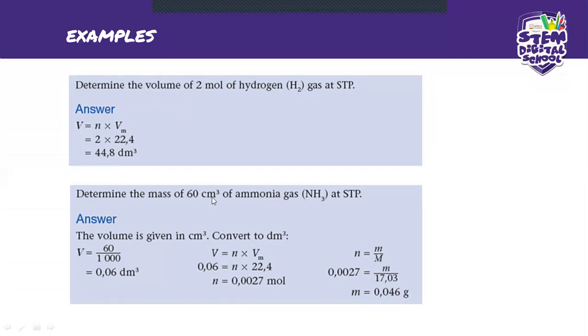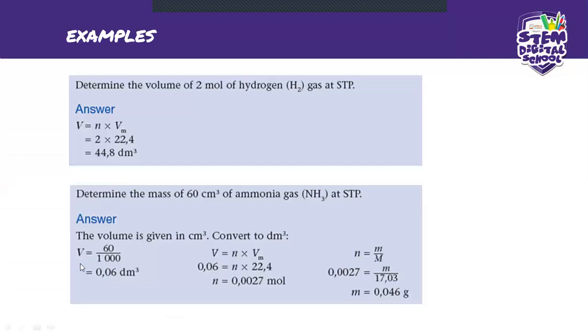Okay. So here's another one, but this one I think it's properly done. It says determine the mass of 60 centimeter cube of ammonia gas at STP. Okay, so ammonia gas is NH3. So the volume is given in centimeters. What do we do first? We convert it to the proper standard, okay? So in this section, when we work with volume, we're talking about dm cubed, okay? So from centimeters cubed to dm cubed, we divide it by 1,000, okay?